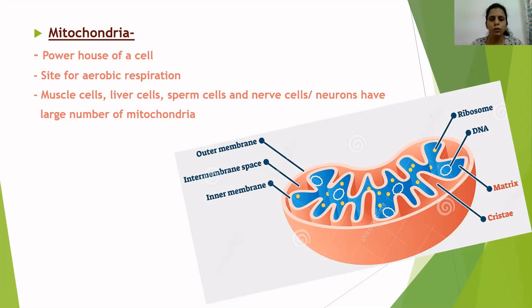Then we have these nerve cells or neurons. You know that these nerve cells help in conduction of electrical impulses, right? In simple language, they help in transfer of a message from one part of the body to another part, right? So this conduction of impulses by nerve cells or neurons is again possible because these nerve cells also have a large number of mitochondria in them. So from an exam point of view, this particular point you have to remember: certain cells in the body have a large number of mitochondria because they need to produce more energy compared to the other cells.